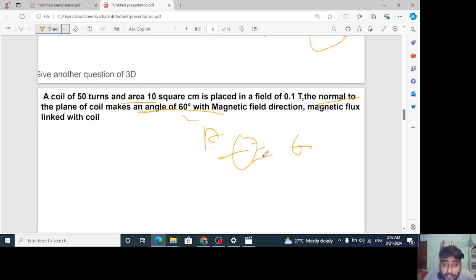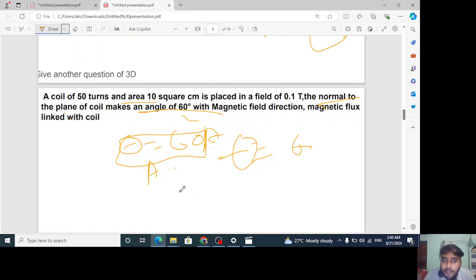In the previous question, what was given? That the plane makes an angle of 60 degree with the magnetic field direction. But what is given here? The normal to the plane. When it says normal to the plane, it means the area vector, because the area vector is normal to the plane. It means the angle between the area vector and the magnetic field vector is 60 degree. That is what I wanted to tell you in this question. The rest is the same as you did initially. Apart from it, what is unique here?